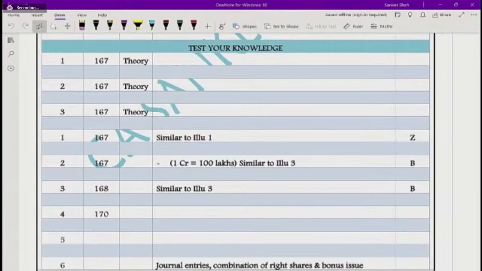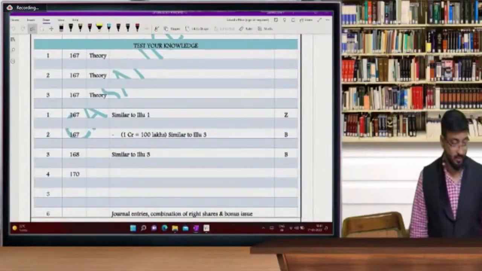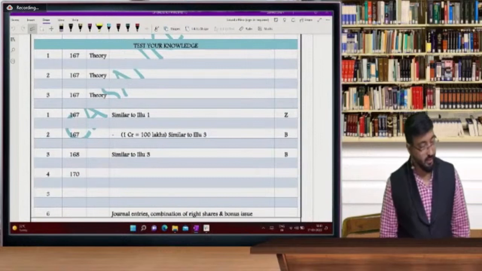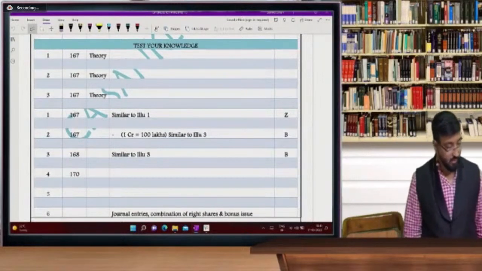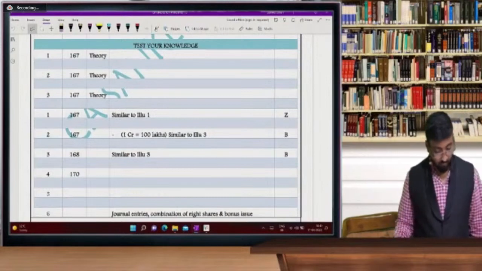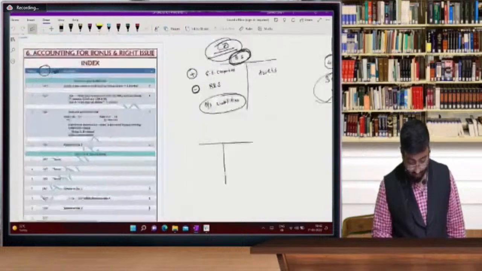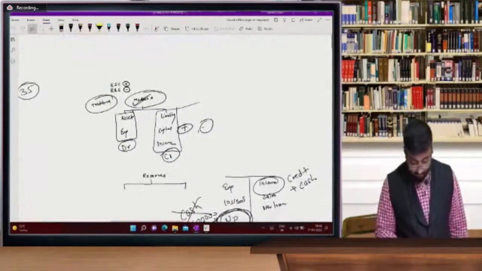But an index will help you in your revision, beta. Please draw it carefully. Now write it properly.